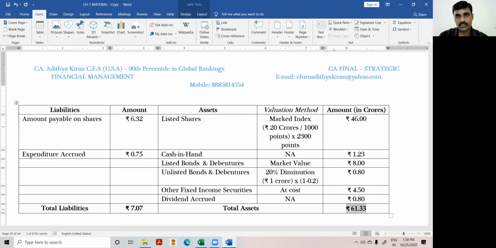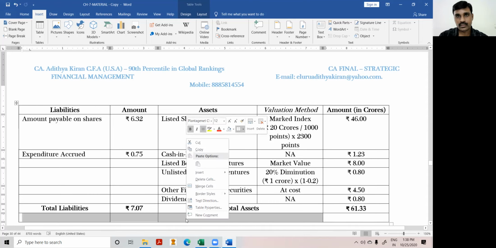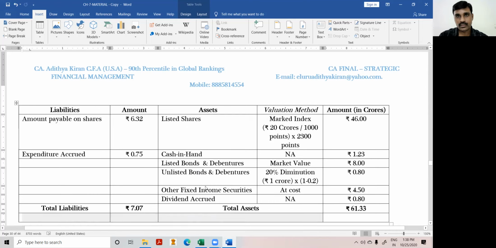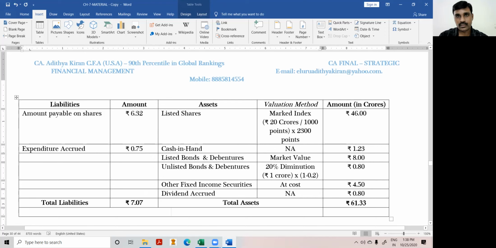So therefore, we'll take net assets, net assets of the fund. Total assets minus liabilities.